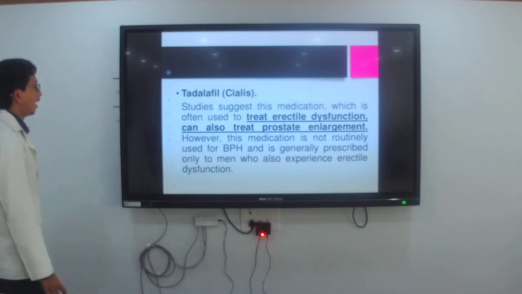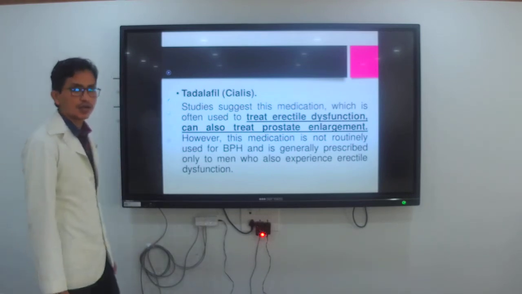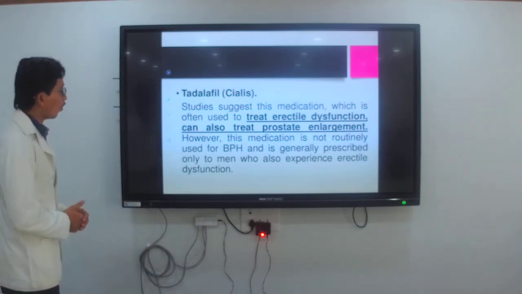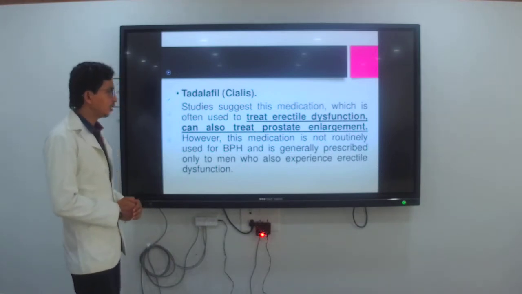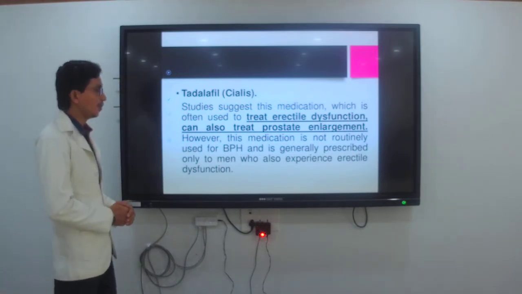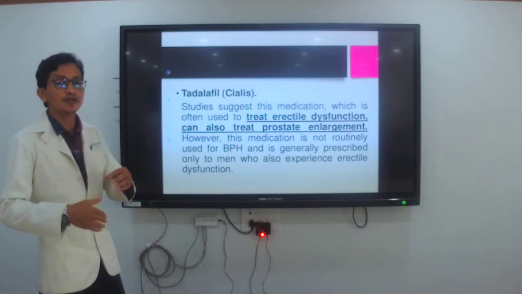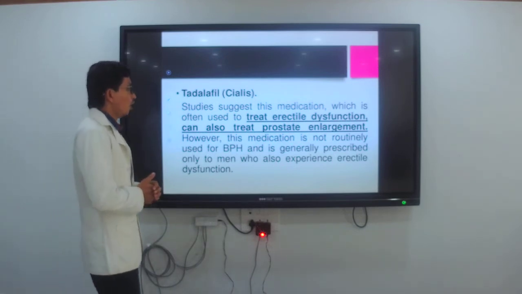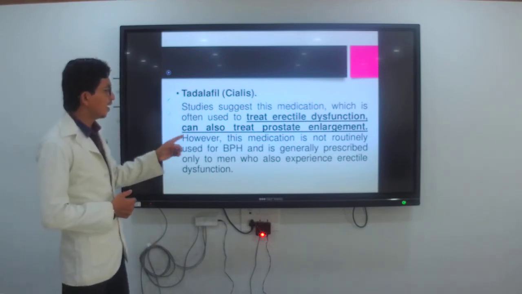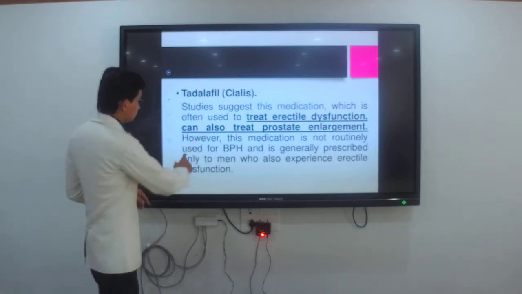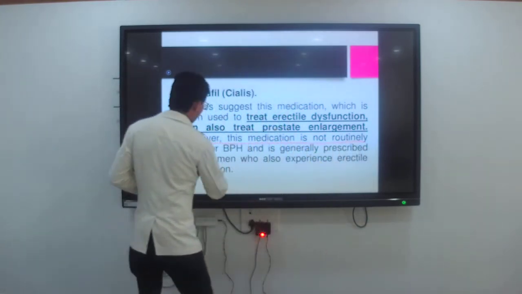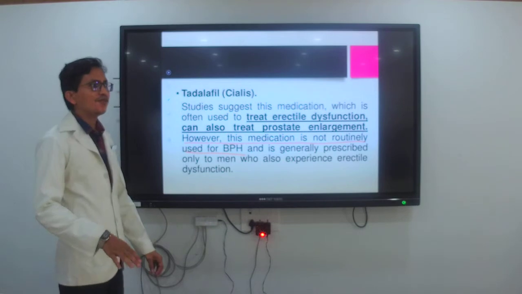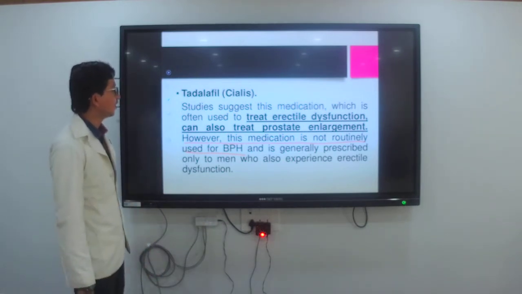Then next is tadalafil. Studies suggest this medication, which is often used to treat erectile dysfunction, can also treat prostate enlargement. However, this medication is not routinely used for BPH. It is given SOS, which means if it is needed, then you provide tadalafil.